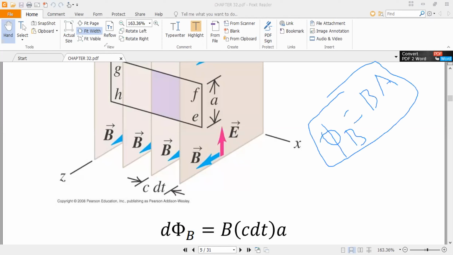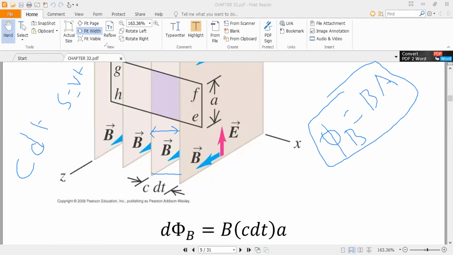The distance between this wavefront and this wavefront is c dt. How did this come? Because S is equal to V into T, where S is distance and V is the speed of light.